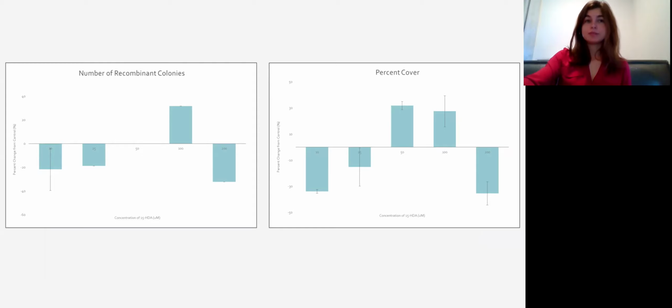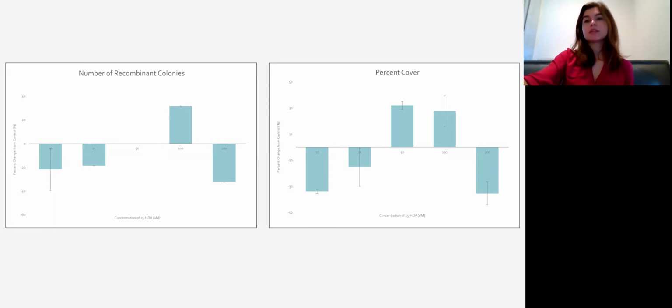Now, I'd just like to point out here that the reason that there's no bar here is not because it was the exact same as the control, but because all 3 Petri dishes at that concentration had colonies that were just too dense for me to count, so I wasn't able to collect data for this measure. But at all concentrations, both of these 2 measures displayed the same direction of change in comparison to the control, and at least one of the measures was significantly different from the control.